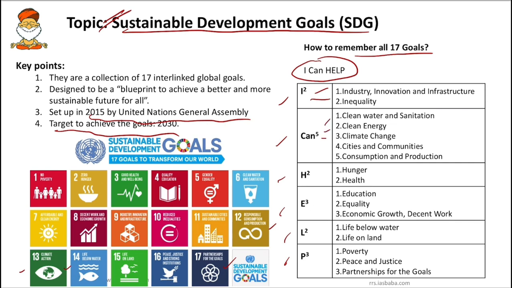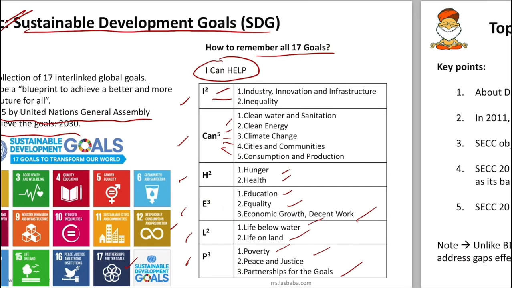Under CAN we have 5 different divisions: clean water and sanitation, clean energy, climate change, cities and communities, consumption and production. Under H: hunger and health. Under E we have education, equality, economic growth, decent work. Under L: life below water and life on land. And P for poverty, peace and justice, and partnership for the goals. This is the way we can club them, so we can remember the goals and revise them easily.